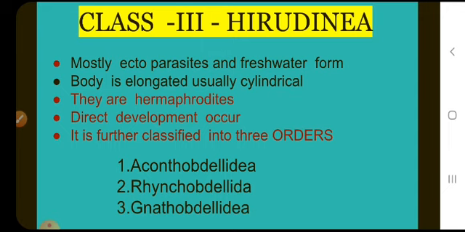Mostly parasitic, though some feed on dead and decaying matter. They feed on the blood of vertebrates and hence they are called sanguivorous animals. Primarily leeches are freshwater forms, but some marine leeches like Pontobdella are also present. The class Hirudinea is further divided into three orders: Acanthobdellida, Rhynchobdellida, and Gnathobdellida.